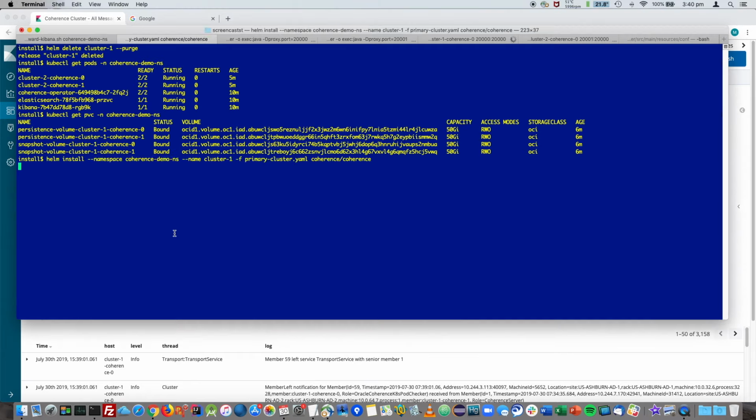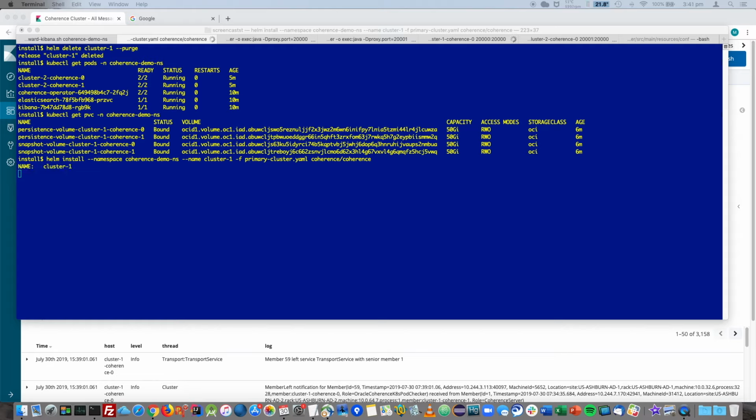Next, we will reinstall cluster 1, which is primary cluster, and the previous persistent volume claim will be attached. Active persistence will then load the cache data from disk, effectively recovering the cluster to its state before shutdown. Let's wait for the pods to become available. We can now see that cluster 1 is up and running.